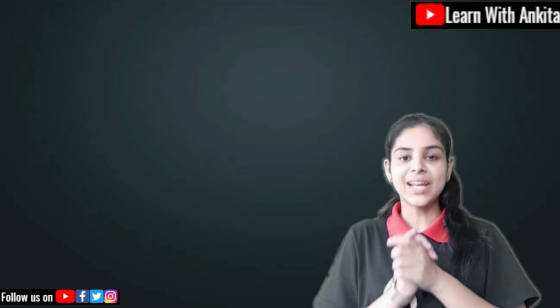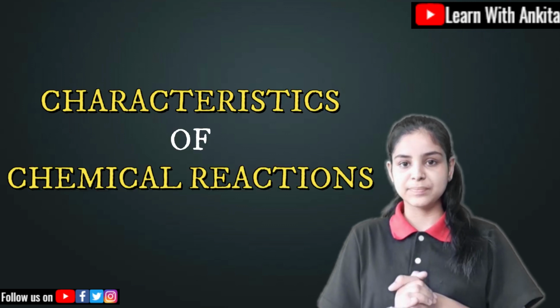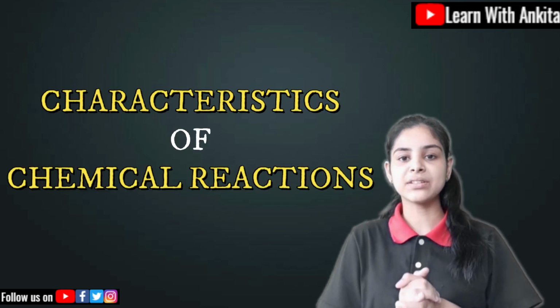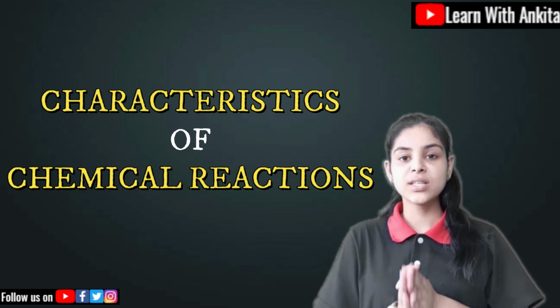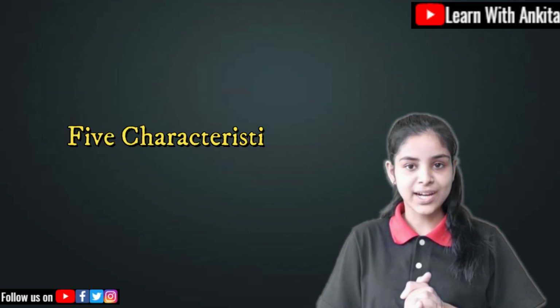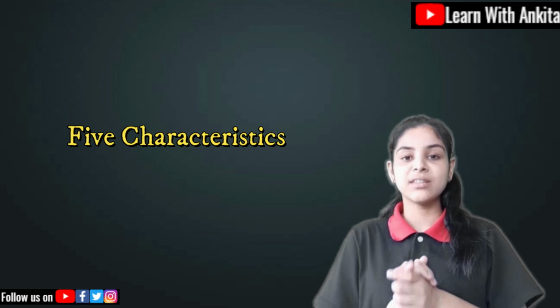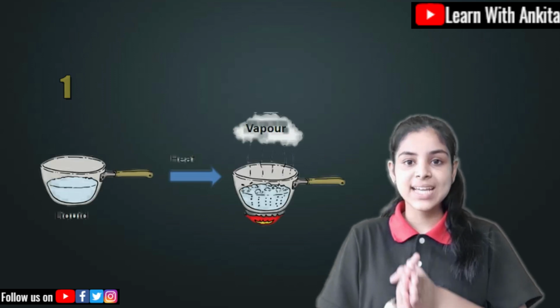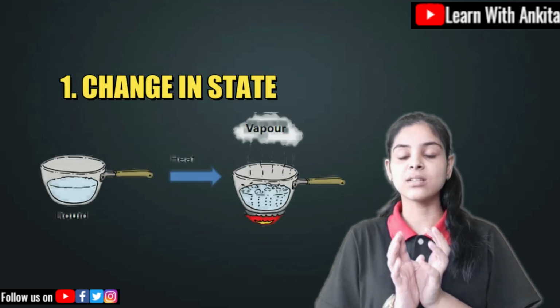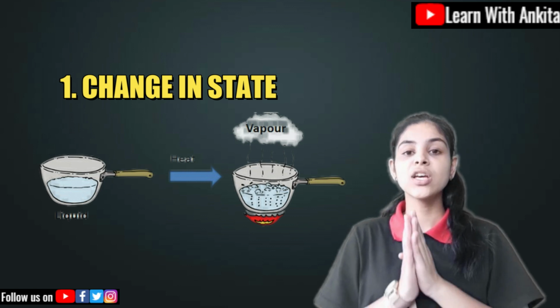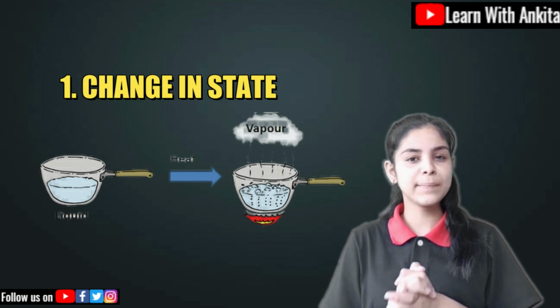Now let me come to the characteristics of chemical reaction. In this chapter there are a total of 5 characteristics of chemical reaction. The first one is the change in state. That means there is a change in state. What do I mean by this?